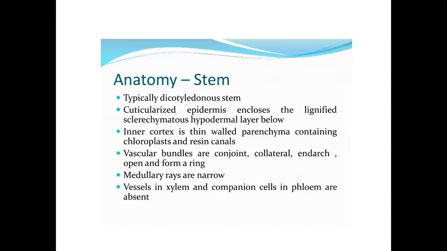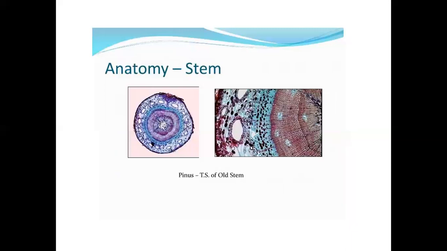Anatomy of stem. Typically a dicotyledonous stem. Cuticularized epidermis encloses the lignified sclerenchymatous hypodermal layer below. The inner cortex is thin-walled parenchyma containing chloroplasts and resin canals. Vascular bundles are conjoint, collateral, endarch, open and form a ring. Medullary rays are narrow. Vessels in xylem and companion cells in phloem are absent. Figure: TS of stem anatomy.